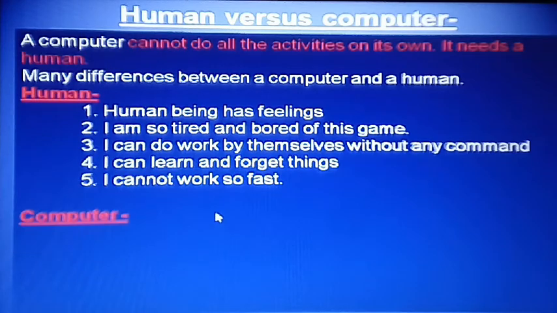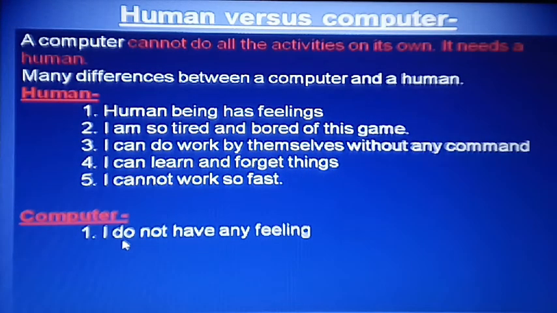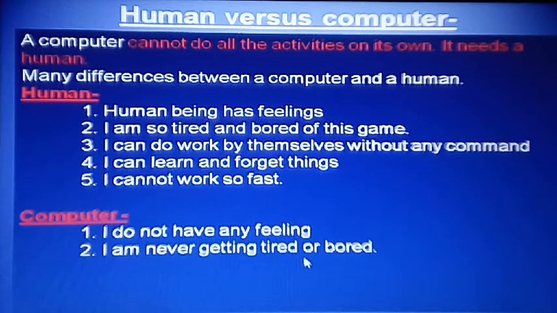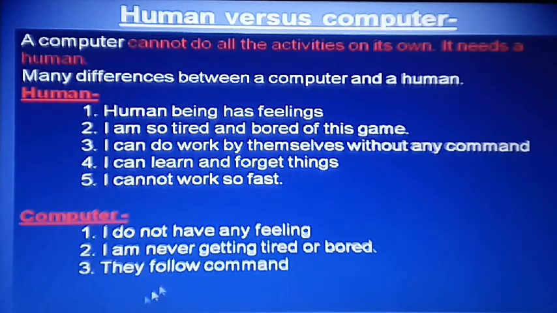After that, the computer. It does not have any feeling. Humans have feelings, but a computer does not have any type of feeling. A computer never gets tired. It does not feel tired while working, but I feel tired. It follows the command. I need another person, but the computer has no need of any commands.